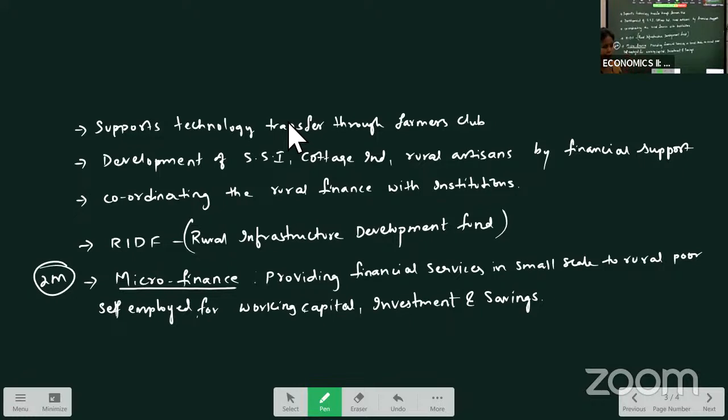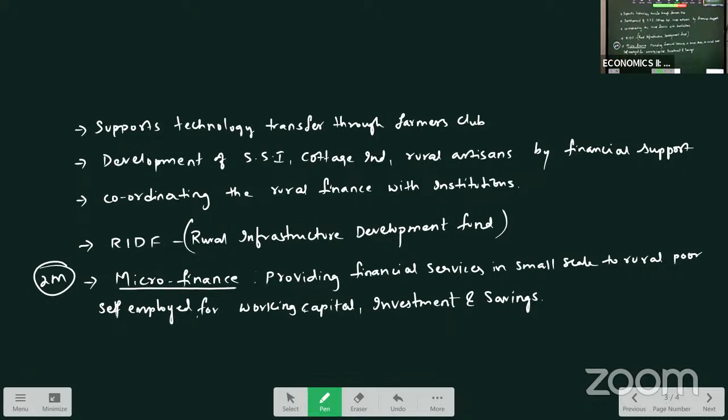Small amount, like if they require a minimum amount of 10,000 or 20,000, it is below 25,000 we can say. Which is required for purchase of raw material by the small scale industries, or they need money to purchase inputs like fertilizers or pesticides in agriculture. For such things, they require a small amount, because they don't want it in lakhs. That small amount is provided by NABARD, which is called microfinance.